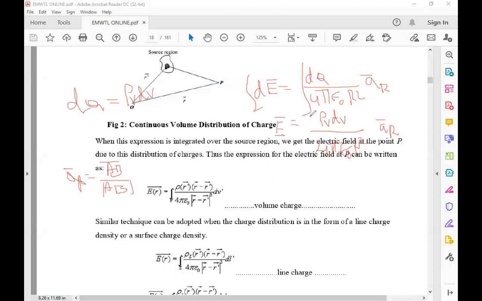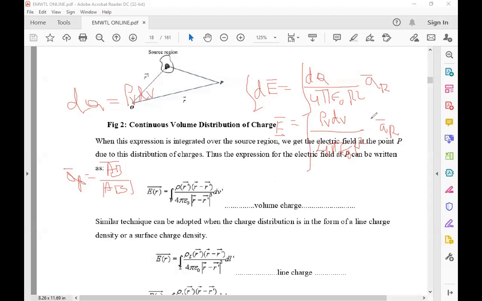E is equal to the integral. Substituting rho of R bar, which is nothing but rho V, the volume charge density, into dV, whole divided by 4 pi epsilon naught |R bar minus R bar prime| whole cube.